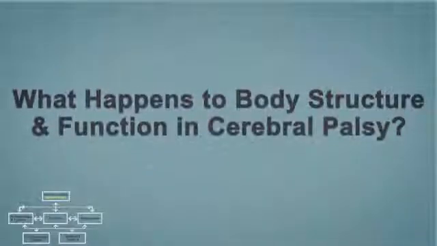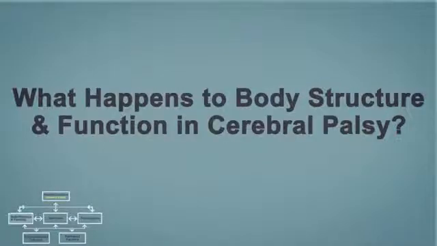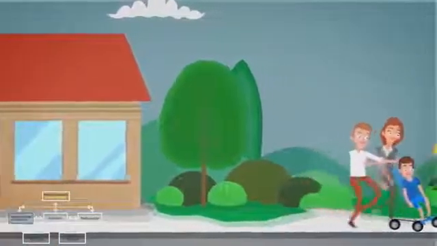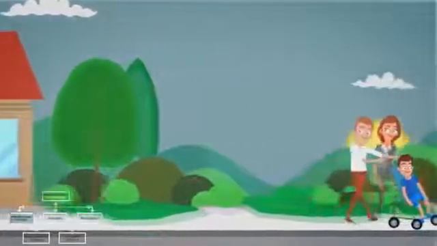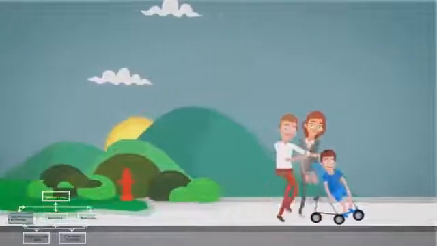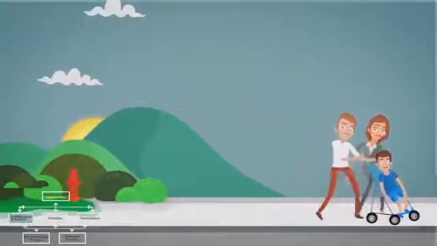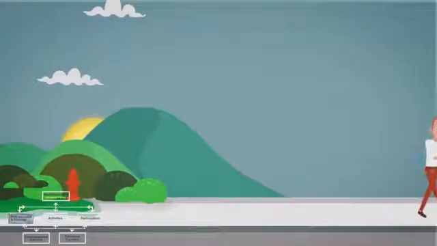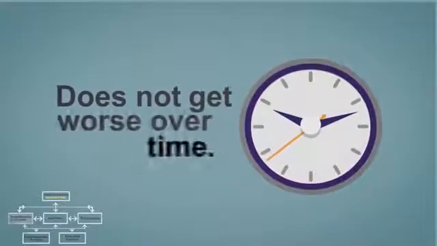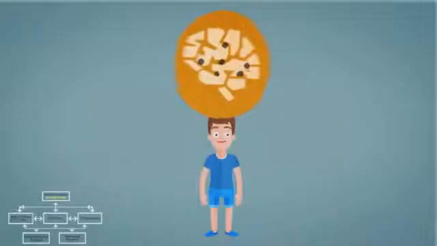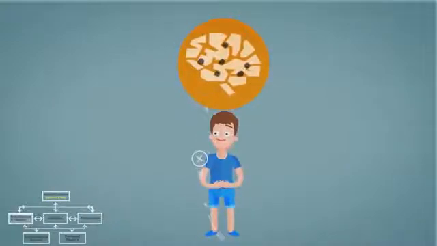What happens to body structure and function in cerebral palsy? To understand this, let's meet Paul. Paul is diagnosed with cerebral palsy and loves to go for a walk with his parents. Let's see what body structure and function challenges Paul has and what we can do about them. In Paul's case, the body structure challenge is the impairment to his brain that caused his cerebral palsy. The brain impairment is permanent and does not get worse over time. The brain impairment affects some of the functions of the body.